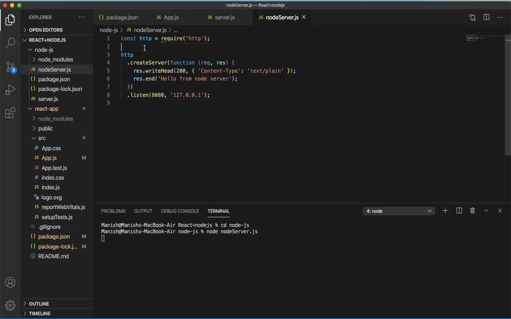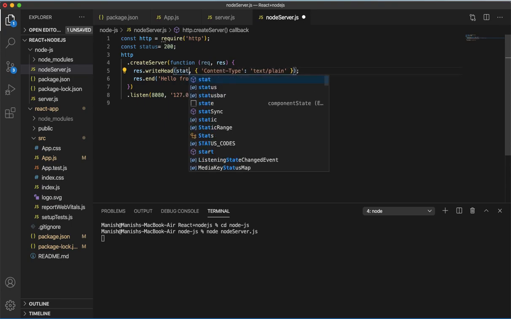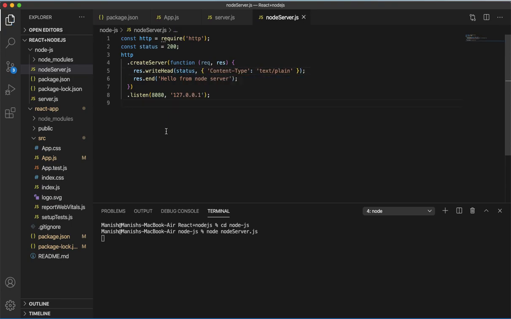Now for additional information: if you want to decorate it, you can divide all the values into different const and var. For example, const status, and just pass 200 here, and instead of passing it directly, pass it like this, the status. It is the same, just a look and feel, but it will give you the same result. Just quickly check that there is no error. That's all for the Node.